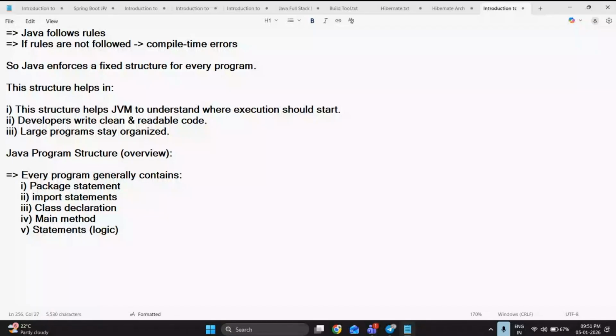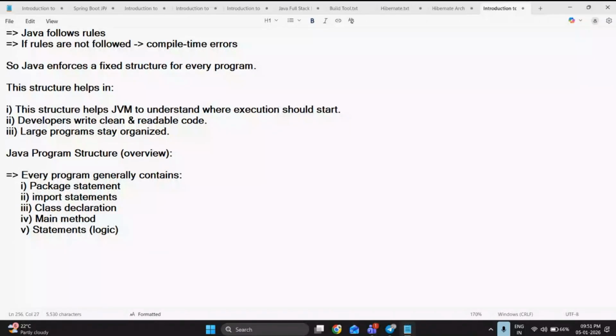Every program generally contains a package, which is where the Java file is included. Import statements are nothing but standard classes, the collection framework, or any inbuilt libraries you are using from the package. Then the class declaration, as well as the main method and statements. So I can say these five are the basic Java program structure. Next, you can ask me what a package is and what import statements are. We can discuss these two points during the implementation part.